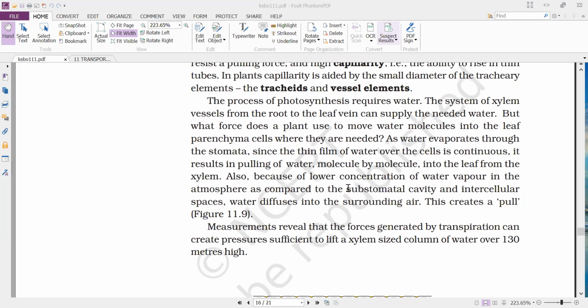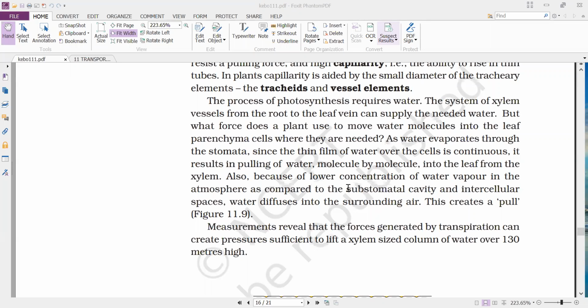And next, the system of xylem vessels from the root to the leaf vein can supply the needed water. That means the xylem forms a single continuous structure from the root up to the veins of the leaf.